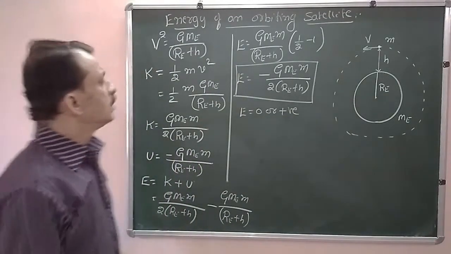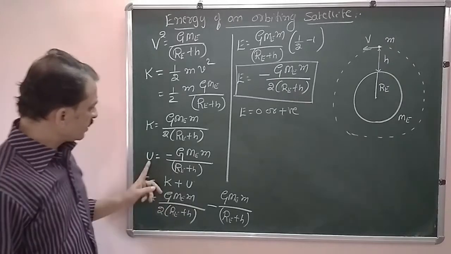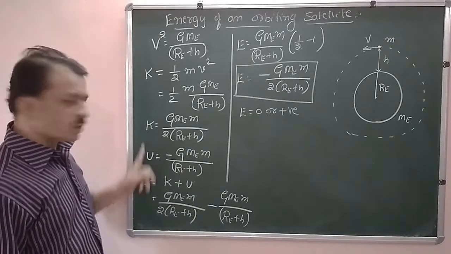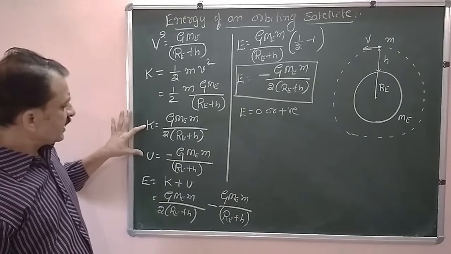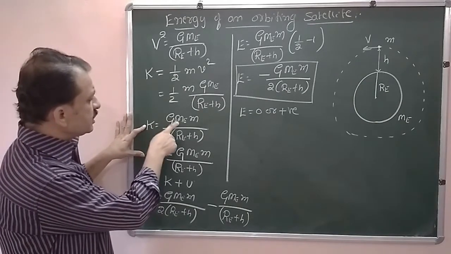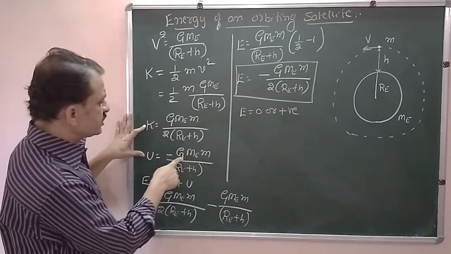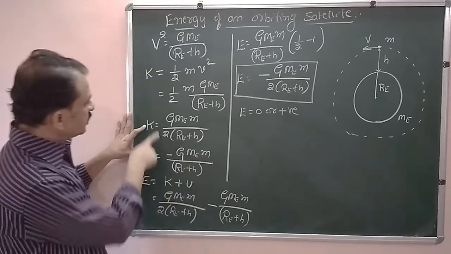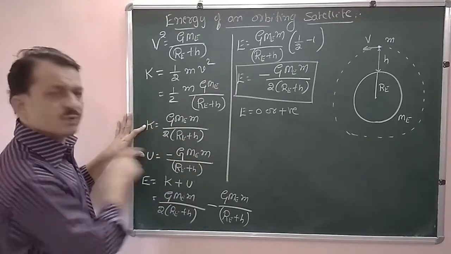One interesting thing you should remember from these two relations: this is the kinetic energy and this is the potential energy. They have the same terms, G Me m divided by Re plus h, but here it is half and here it is 1.